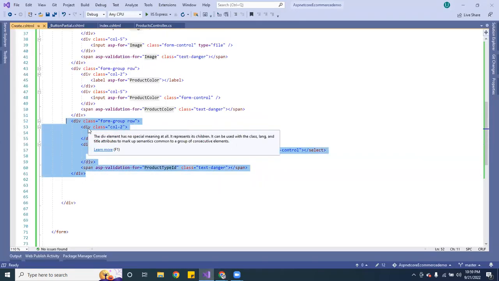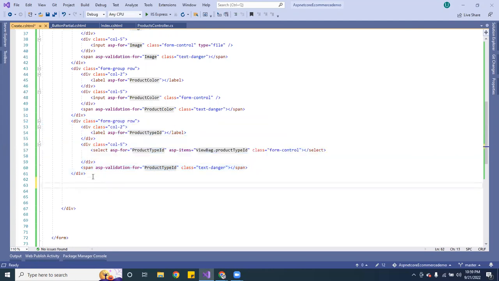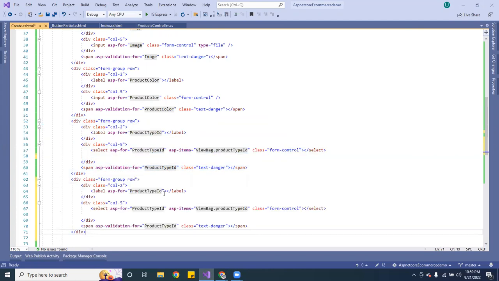So what I'm going to do is just copy that. And I'm going to go ahead and pass this one. So I'm just going to change it here. So instead of product type, I'm going to do special tag ID. Same thing over here. Special tag ID. This one's going to be tag ID.